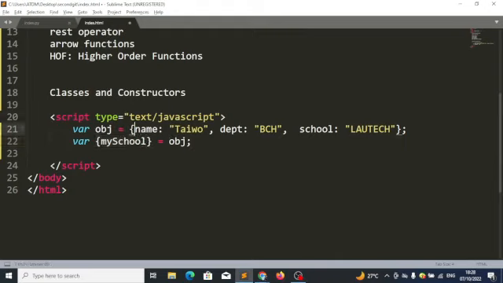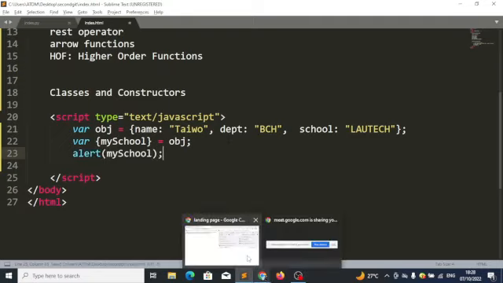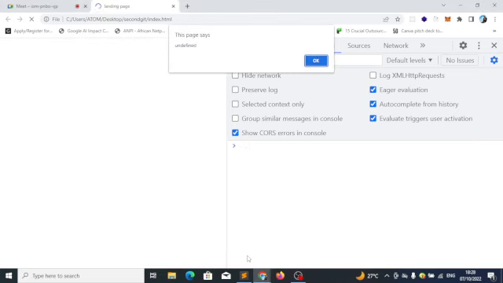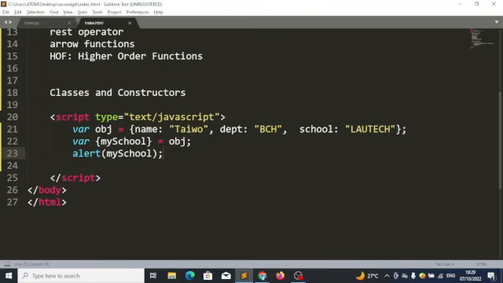But there is no property here called my school, so it won't be able to assign it to my school. If I say alert my school, it will just say undefined, since there is no property inside obj called my school.